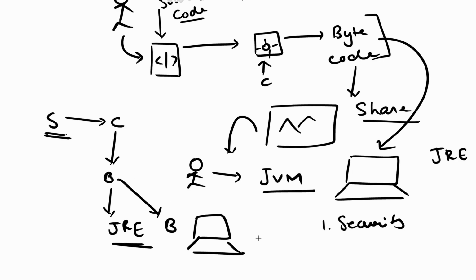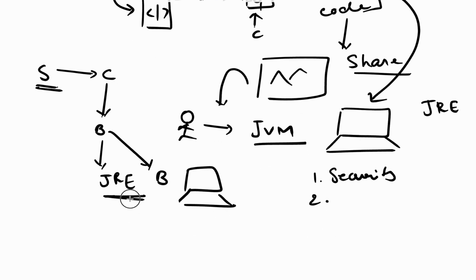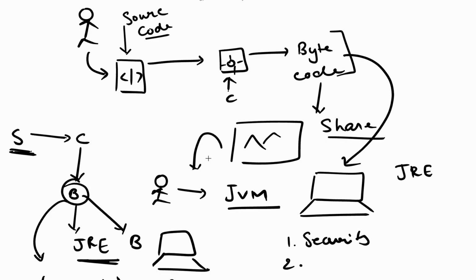And secondly, one more benefit, that is cross platform. Okay, now this JRE is basically available for all the operating systems out there, like Linux, Windows and Mac. So you wrote a source code once, and this bytecode can be run by Linux users, by Windows users, as well as Mac OS users. They just need to install JRE, right? Nothing else. So this makes Java a cross-platform language as well. So this was a very basic video on how Java works, what is a compiler, what is JRE, and what is JVM.